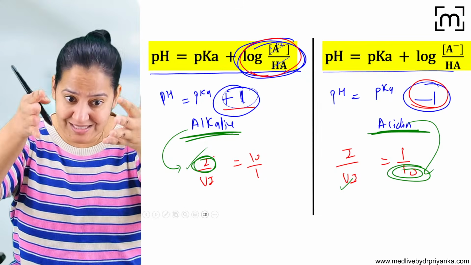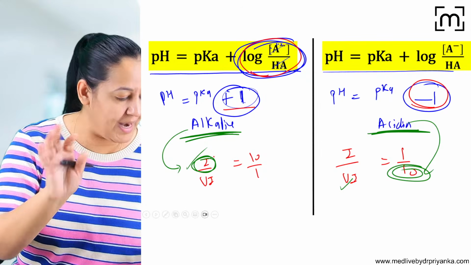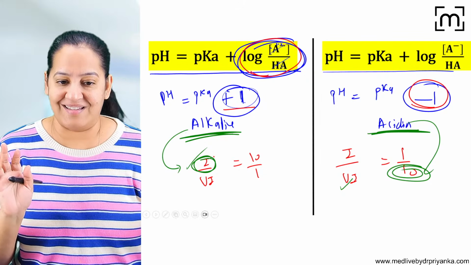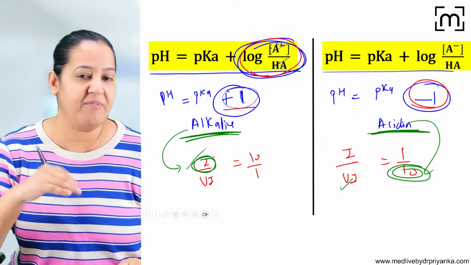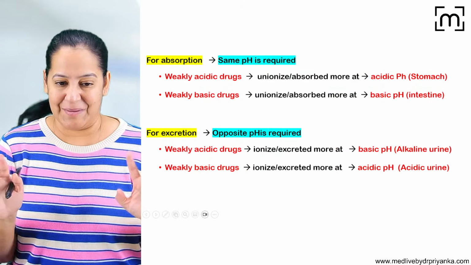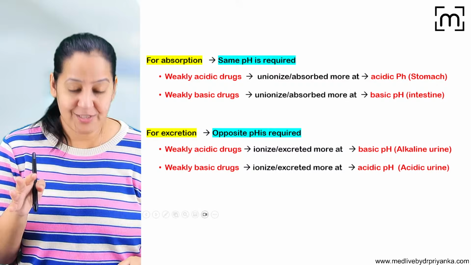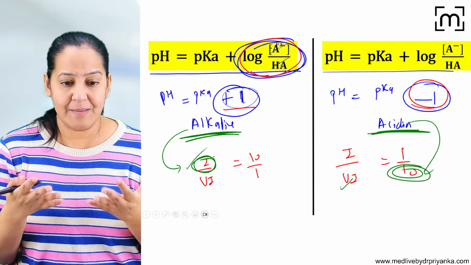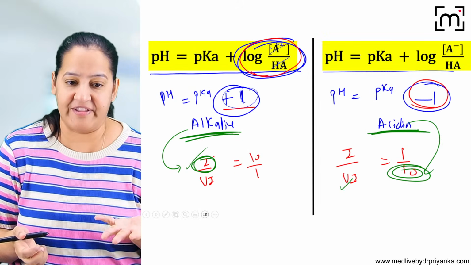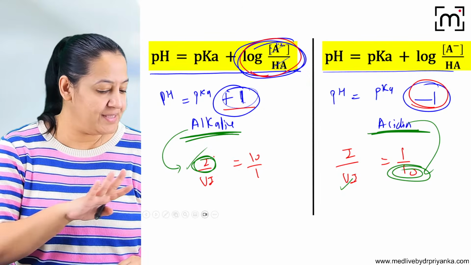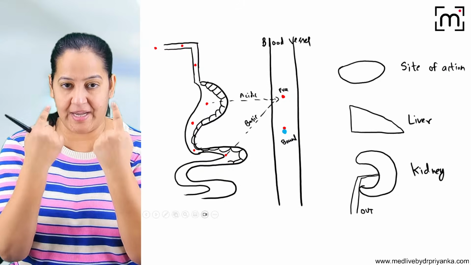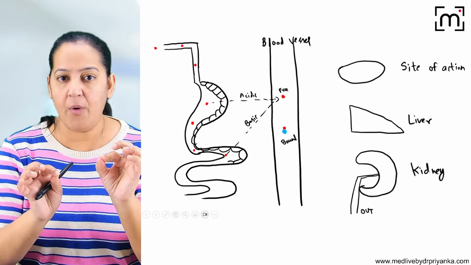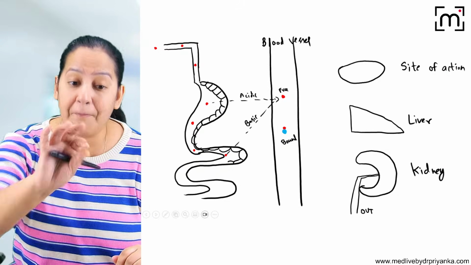Nobody is going to ask you this derivation. This is for your understanding. I have just proven it for you. The same concept we will apply for basic drugs. So learn the summary. This is just for the anxious students who ask why, you explain everything, so for them I have explained. Please learn the summary. Please have a look at the screen now.